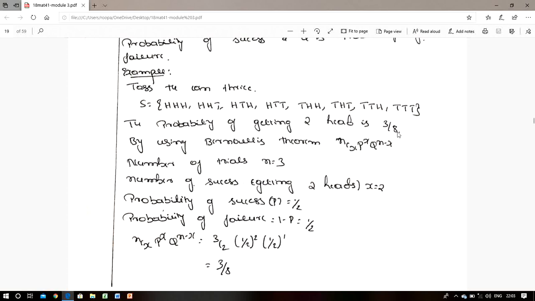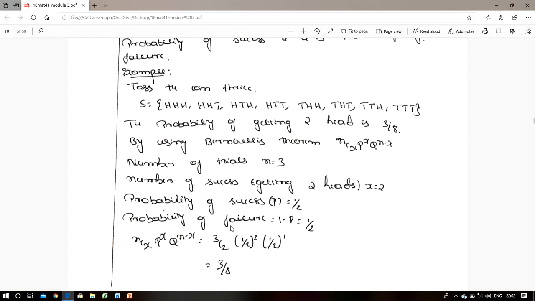Now we use Bernoulli's theorem, which states nCx p to the power of x into q to the power of n minus x. Here n represents the number of trials, so n is equal to 3. p represents the probability of success and q the probability of failure. We take one coin with 2 faces, one face is head and another face is tail. We are talking about only head, which is one face out of 2, so p is equal to 1 by 2.